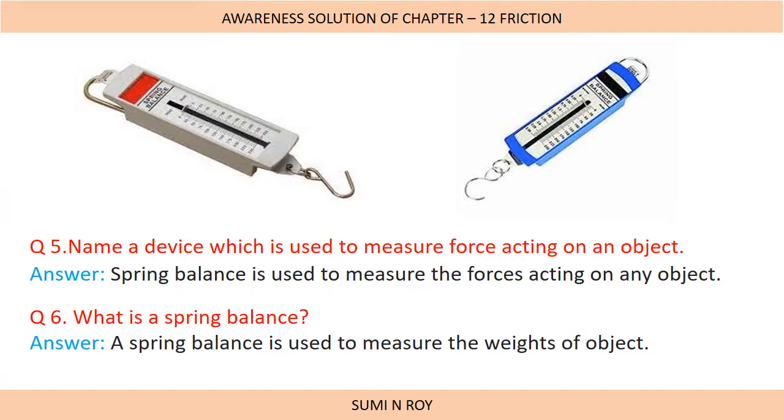Next question: name a device which is used to measure force acting on an object. A spring balance is used to measure the force acting on any object. Next, what is a spring balance? A spring balance is an instrument which is used to measure the weight of an object.